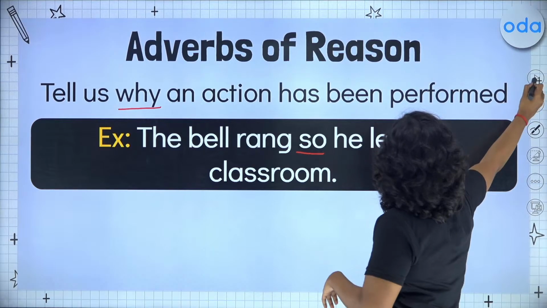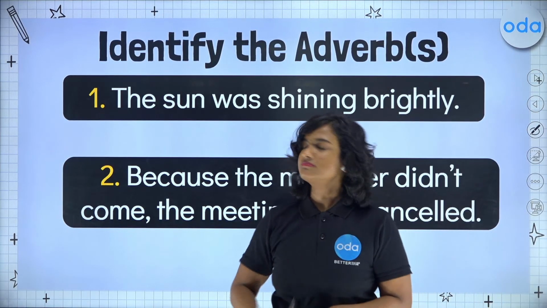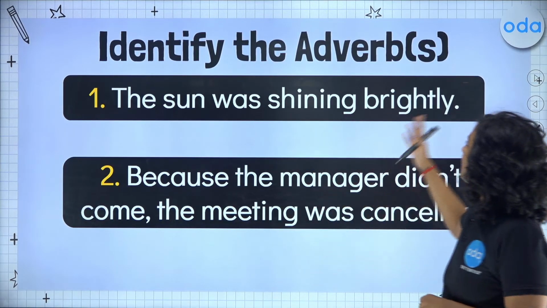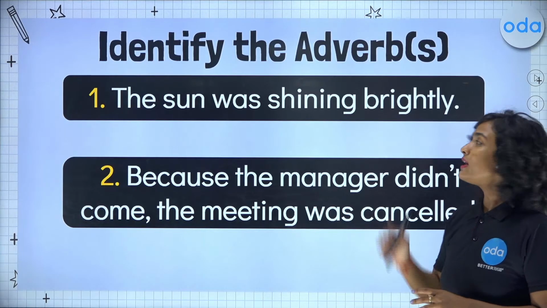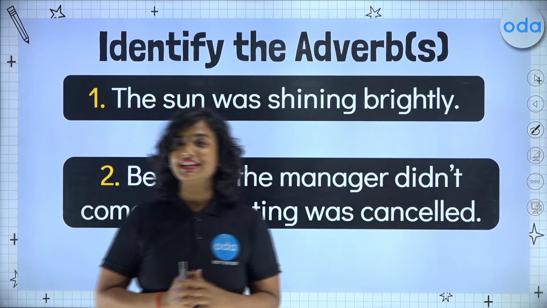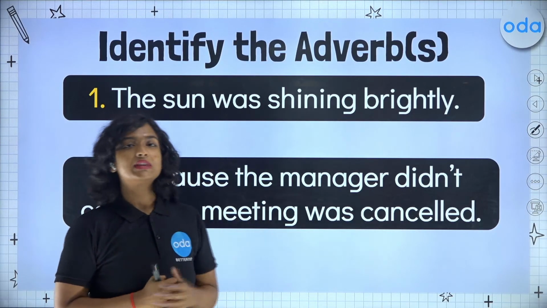Let us do an exercise now where I want you to identify the adverbs. We have our first example. The sun was shining brightly. Can you identify the adverb in this example here? I will give you a second to think about it. What do you think is the adverb in this example?